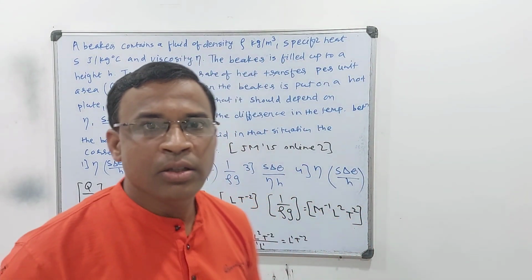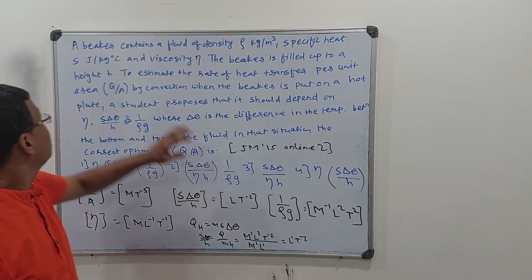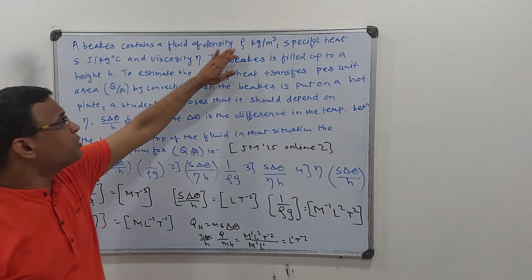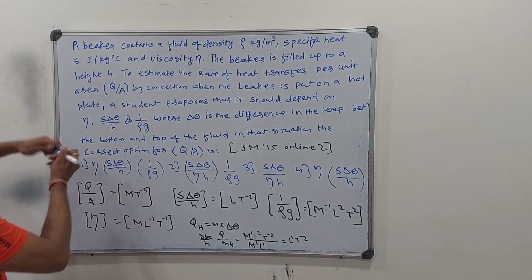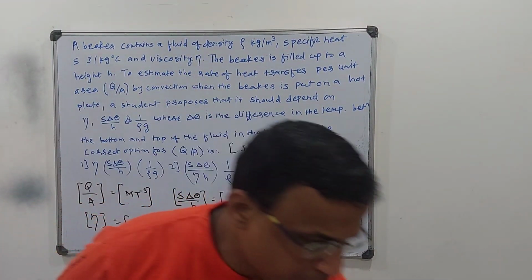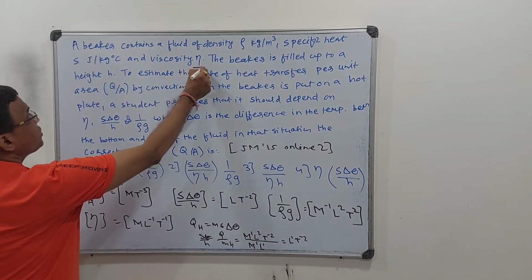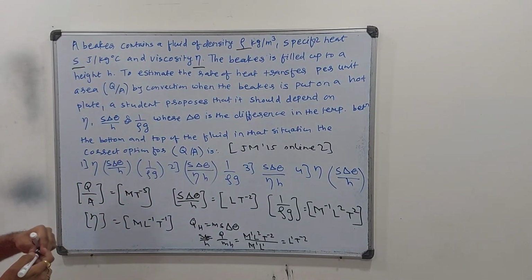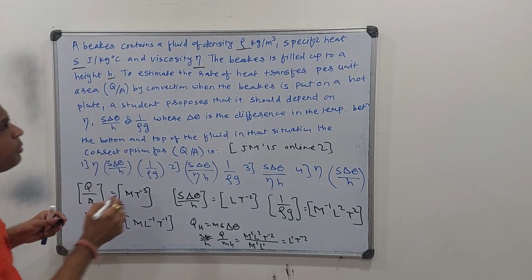Welcome friends. Next question came in 2015 in the online mode. A beaker contains a fluid of density rho, that is in kg per meter cube, specific heat S, that is joule per kg per degree Kelvin, and viscosity eta. These are the 3 parameters. The beaker is filled up to a height h. To estimate the rate of heat transfer